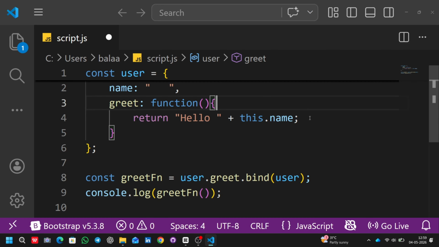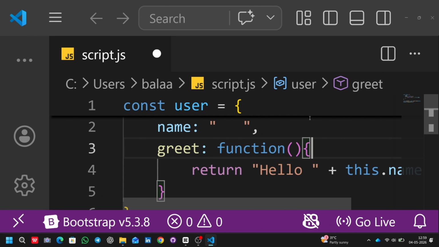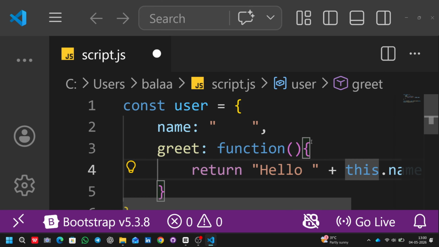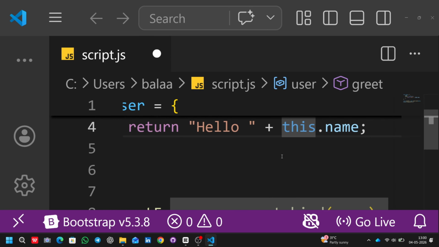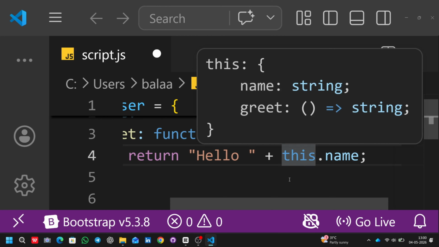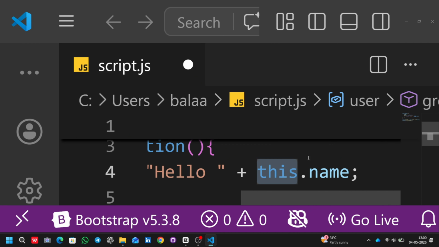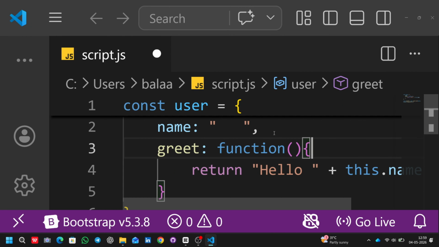Perfect. But when you do this, const greetFn = user.greet. Now, the function is just floating around. No object, no owner, no context. So when you call greetFn, JavaScript is like, I don't know who this is. So this becomes undefined. And boom, hello undefined. Pain.